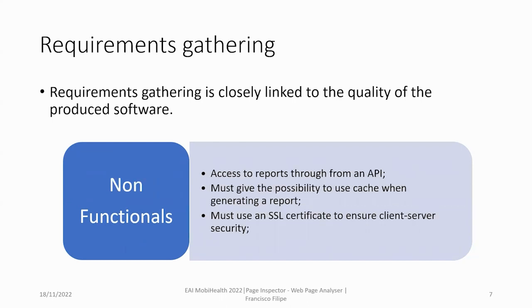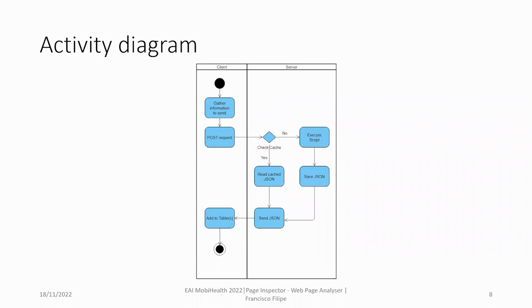Non-functional requirements are related to specific system characteristics or restrictions. For example, the Page Inspector must provide access to reports through an API, must give the possibility to use cache when generating a report, and must use SSL certificate to ensure client-server security. The activity diagram presented refers to the base functioning of the platform. Activity diagrams allow you to monitor the flow of actions that are a part of a larger activity.